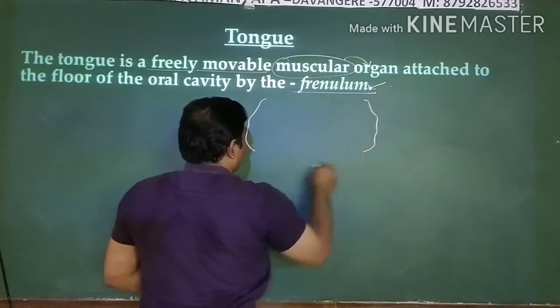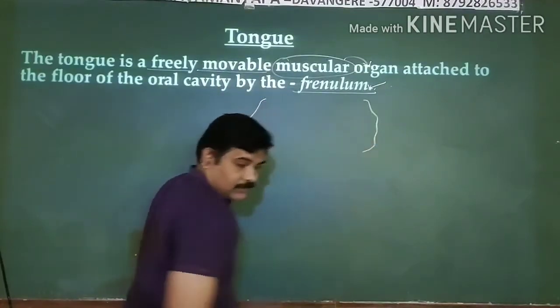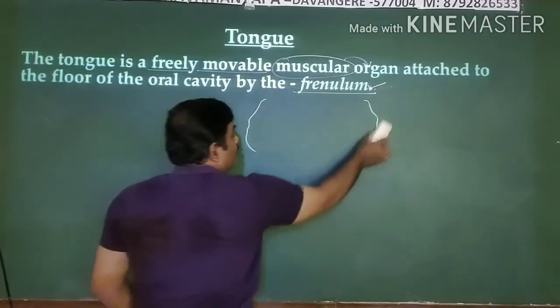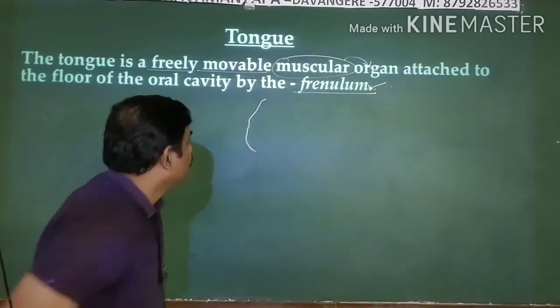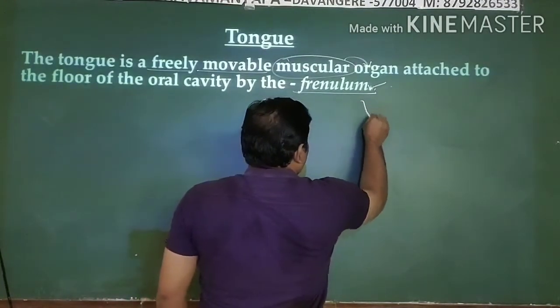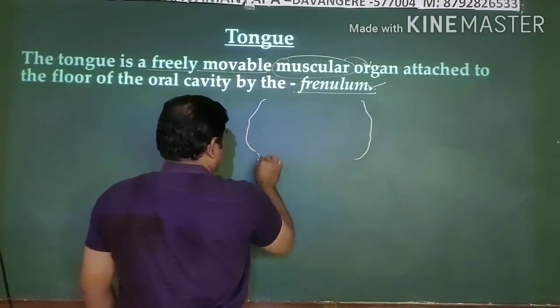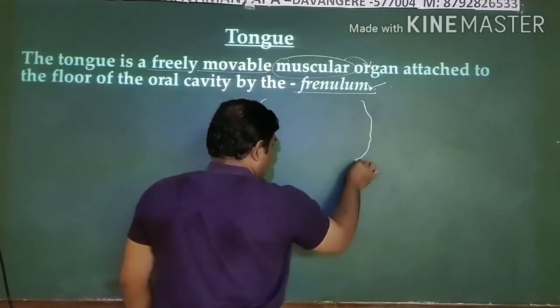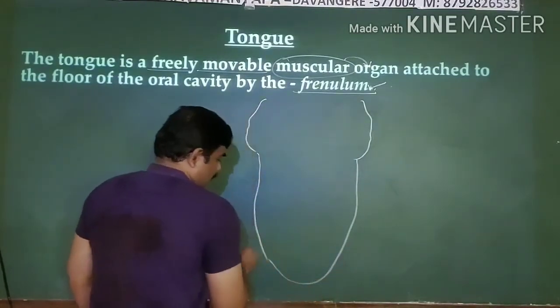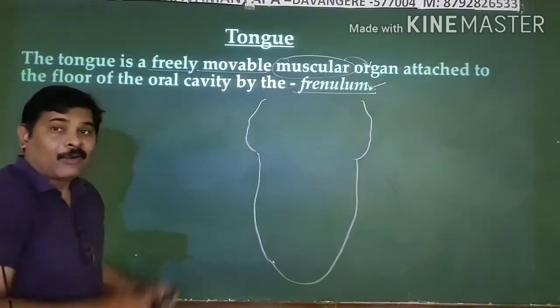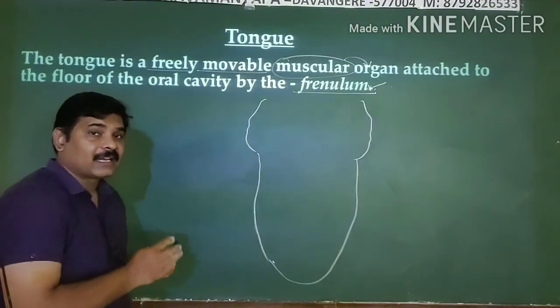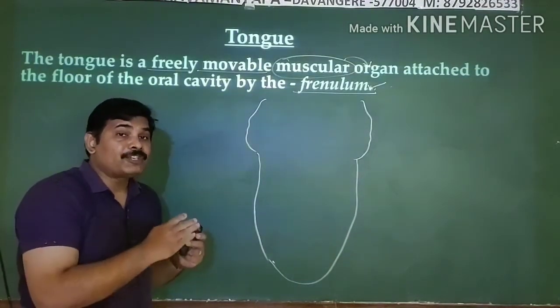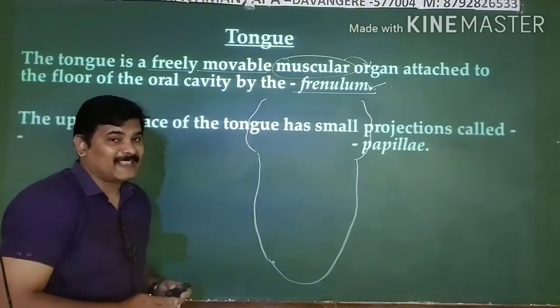This is actually the structure of the tongue. On the tongue, you can see an inverted V-shaped furrow is present.